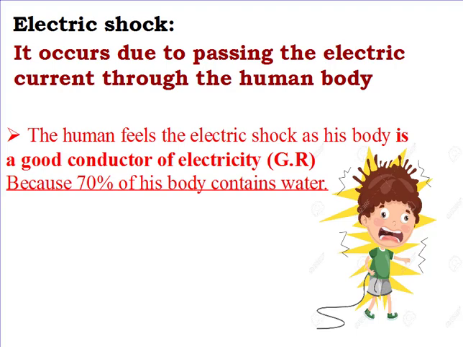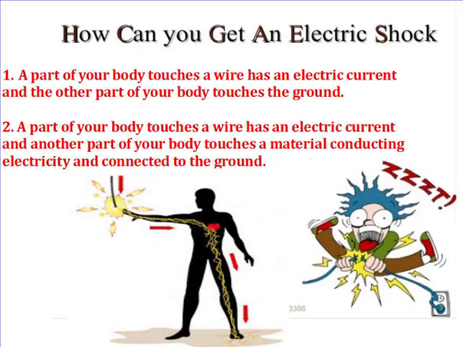Again, what is an electric shock? It is the passing of the electric current through the human body. This electric shock can be a weak one or a strong one that causes much harm to the body. What are the reasons causing electric shock? How can a human body get an electric shock? There are many reasons. Number one, if a part of your body, like your hand, is touching a connected wire. A connected wire means that it's a wire that has an electric current passing through it.